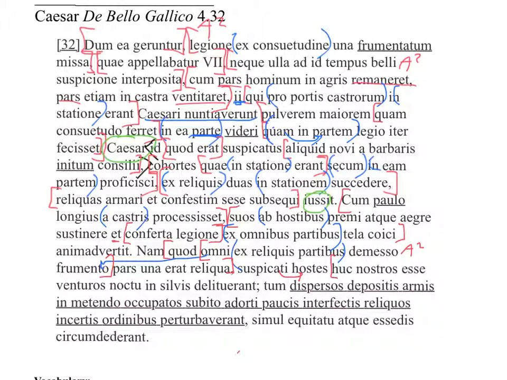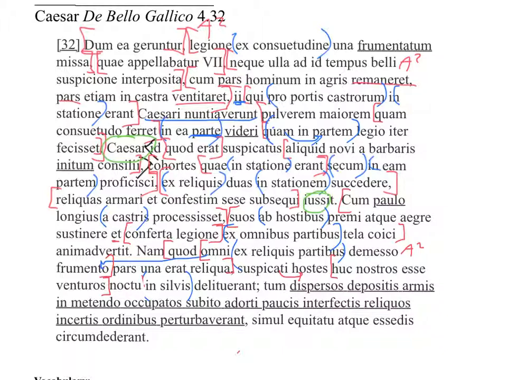Delituerant. Now we see in silvis, delituerant looks like our verb that hostes goes with as a subject. So let's bracket off our ACI right there. Actually, I believe we're going to end it at venturos. I'm sorry about that. Okay, so we're at a semicolon. I think we're gonna stop there and translate this part up to the semicolon.